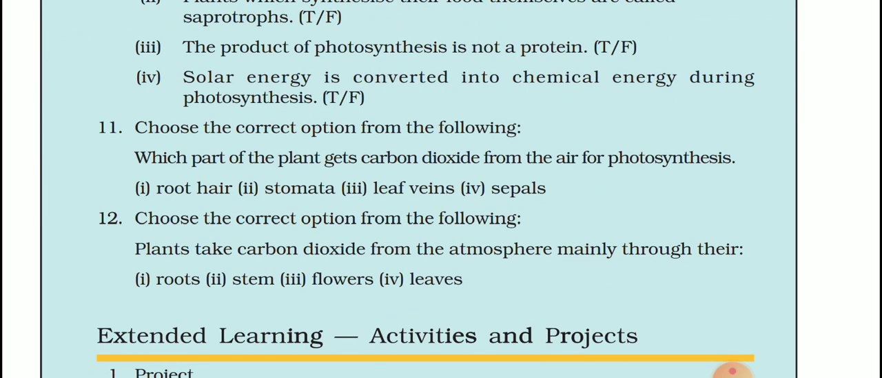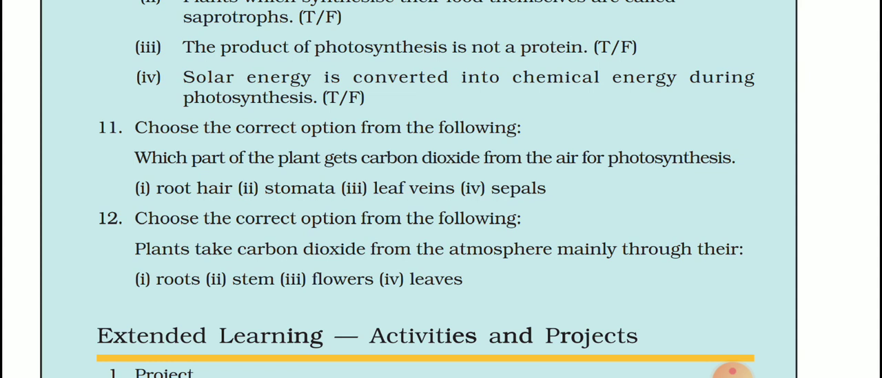Now we go to the 11th question. Choose the correct option from the following. Which part of the plant takes in carbon dioxide from the air for photosynthesis? The options are root hairs, stomata, leaf veins and sepals. You know, sepals are part of the flower. The answer is stomata because they are the pores. They help to take in carbon dioxide during the process of photosynthesis. Now the last question is the 12th.